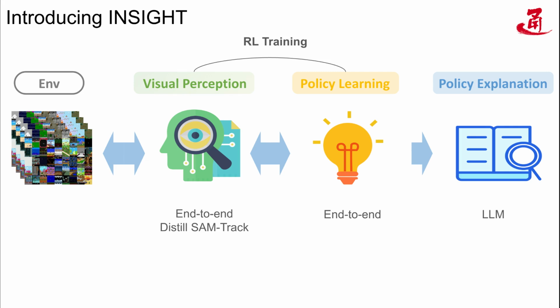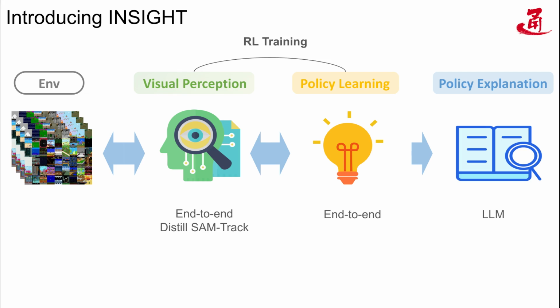Next, let me briefly introduce how Insight works. First, the algorithm interacts with the environment and is trained through end-to-end reinforcement learning, using reward information to optimize the visual perception module and learn symbolic policy at the same time. The learned symbolic strategies are then used through LLM to generate explanations that can be understood by people without domain